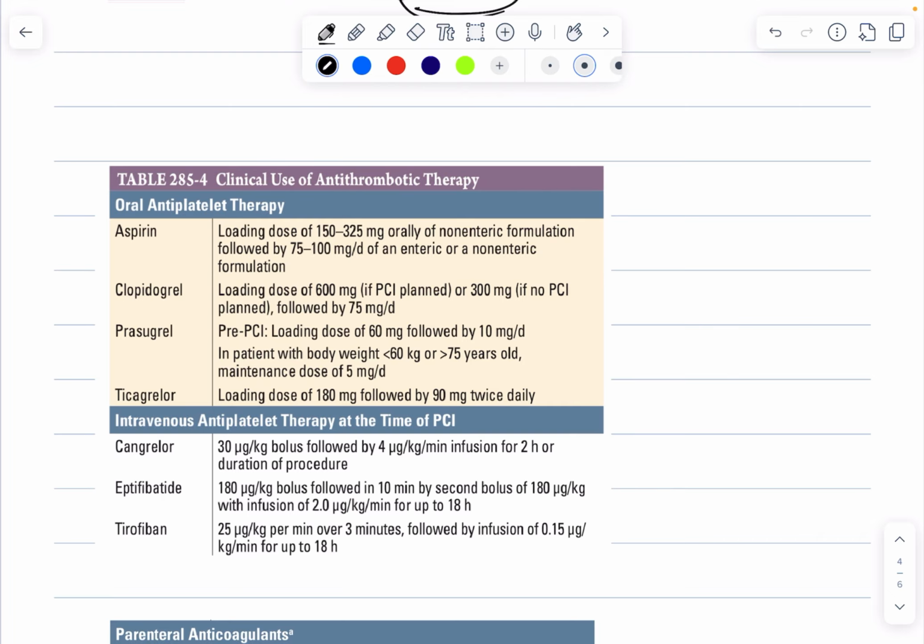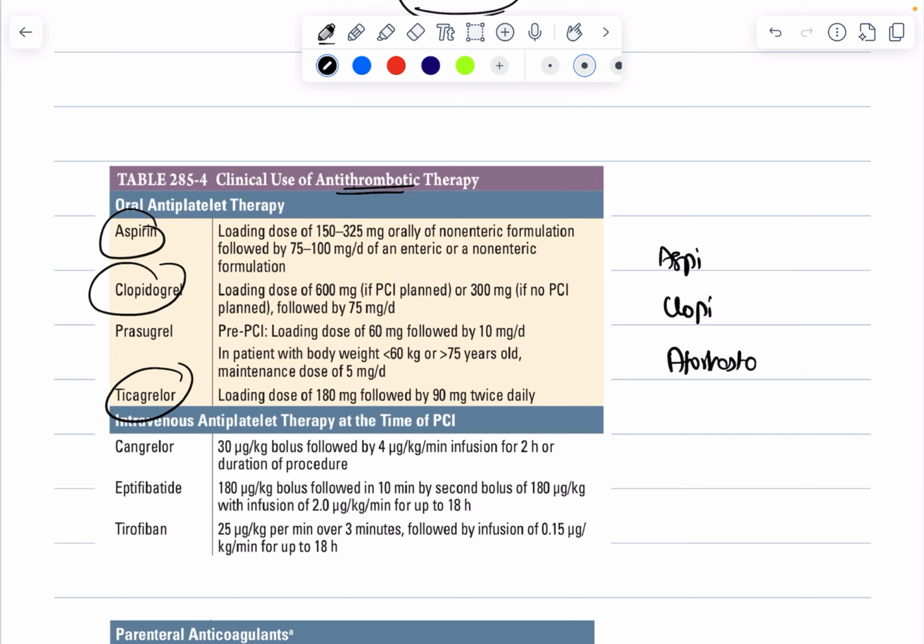Now, the clinical use of antithrombotic therapy. For most of the drugs, doses are not required. Only remember for aspirin, clopidogrel, and ticagrelor. In our emergency, we used to keep packets of aspirin, clopidogrel, and atorvastatin. The aspirin loading dose is 300 mg, clopidogrel is 300 mg, and atorvastatin is 80 mg.